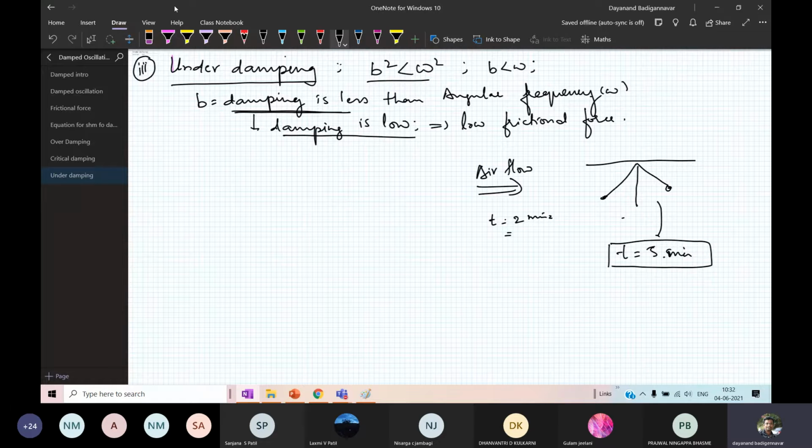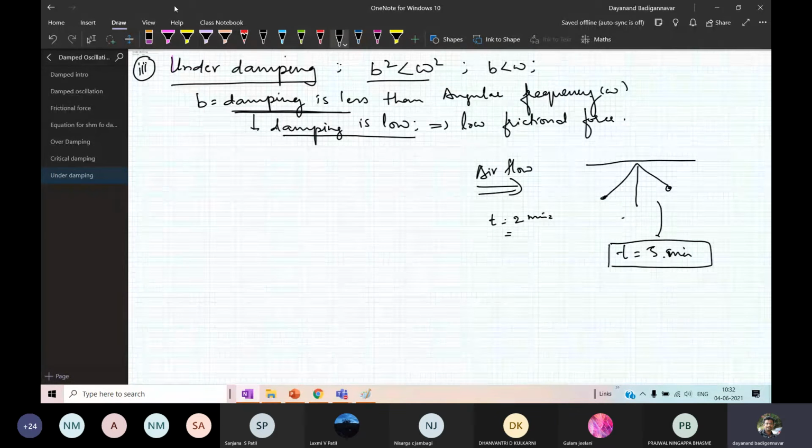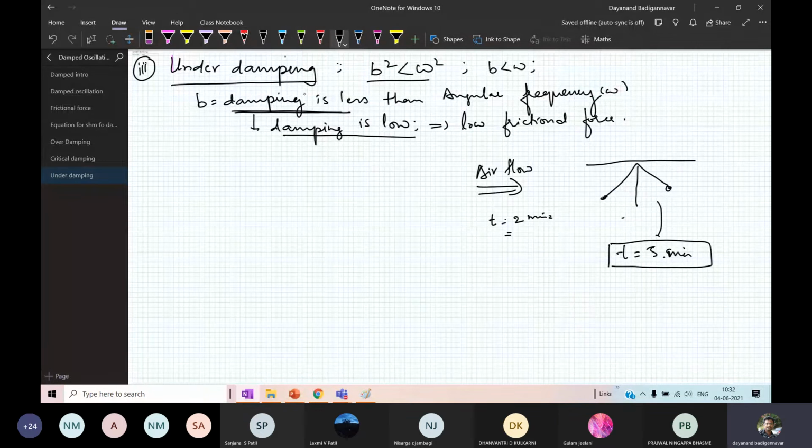Very simple concept. The same thing is discussed here in mathematical form. Here there is only one damper, airflow. There is no other damper. Therefore, it is oscillating for a long time, 5 to 10 minutes. If friction increases, air flow increases, or you bring a liquid damper, what happens? It is going to die quickly.